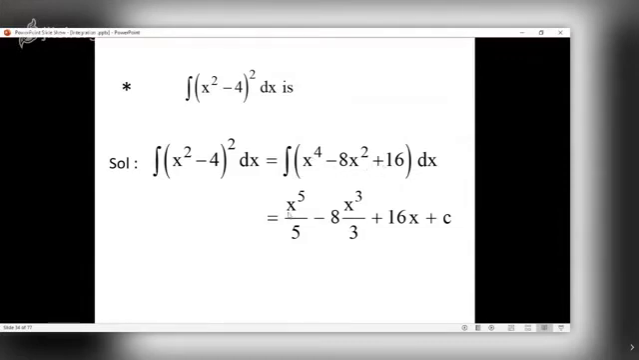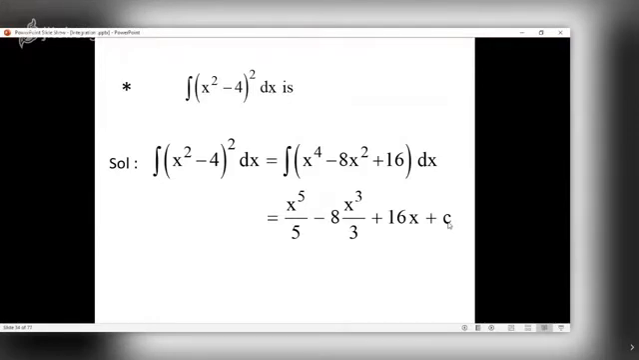What is integral of x raised to 4? X raised to 5 upon 5. What is integral of x square? X cube by 3. And integral of 16 is 16 integral dx, which is x. So 16x plus c. Now some students may ask, so there are three functions, x raised to 4, 8x cube, 16. So why not consider three constants? You can. So you will say it is c1 plus c2 plus c3. But c1 plus c2 plus c3 is another constant, that is c.